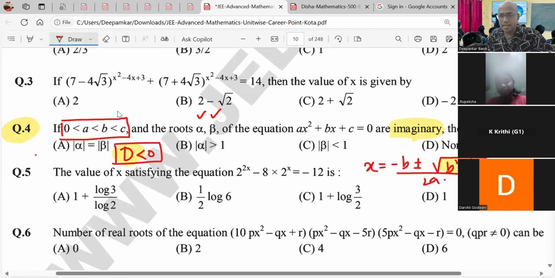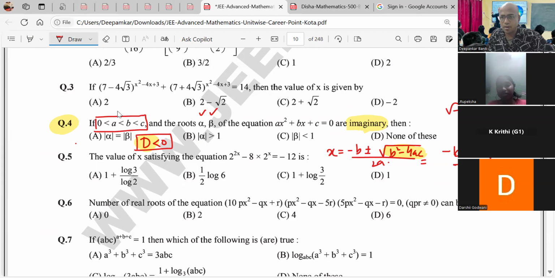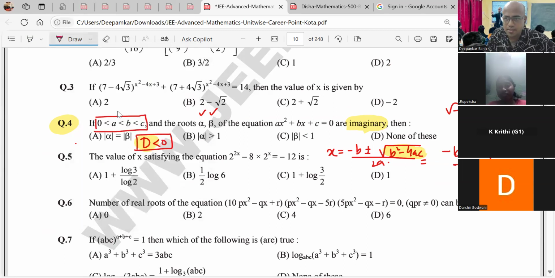So therefore, we can say this entire thing will boil down to minus b plus minus i root d. That is i root of, we can just reverse it, 4ac minus b square. I took out minus as common. Under root of minus 1, as you know, is iota. Whole upon 2a. So alpha will be considered as plus and beta would be considered as minus.